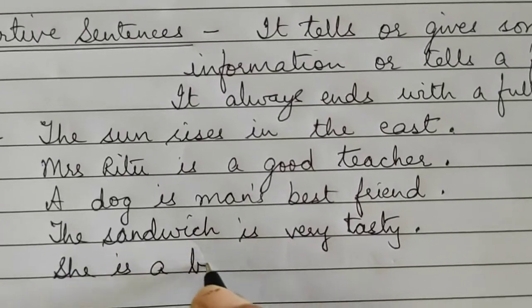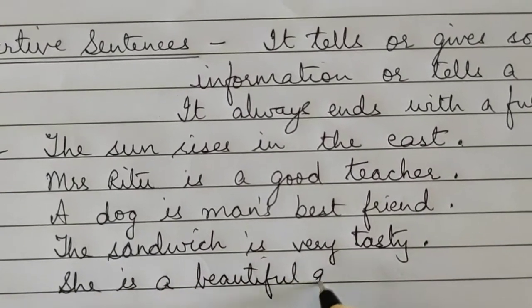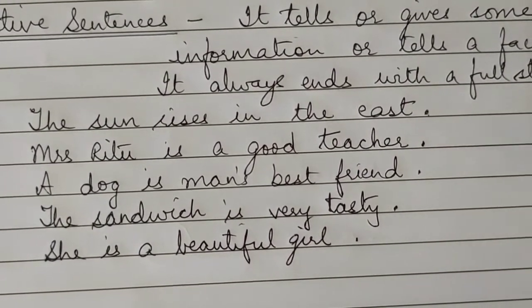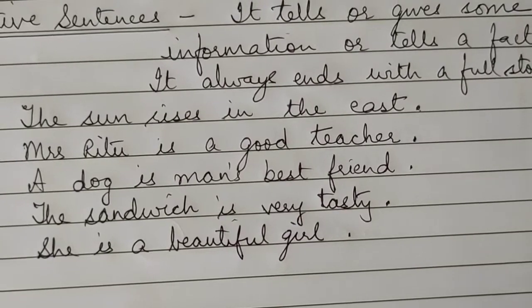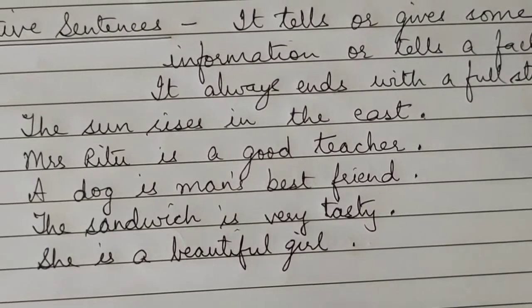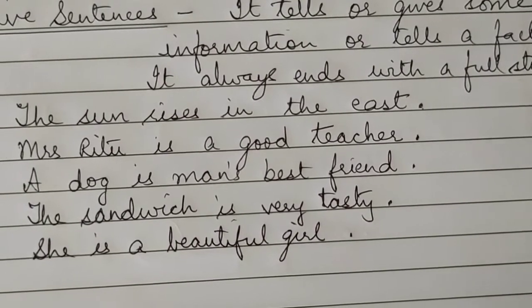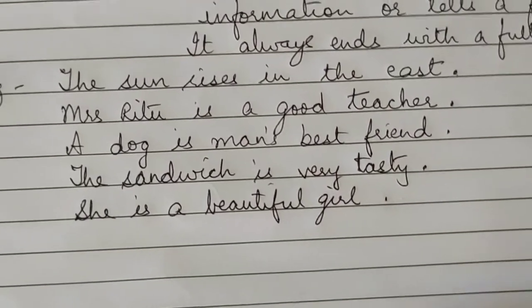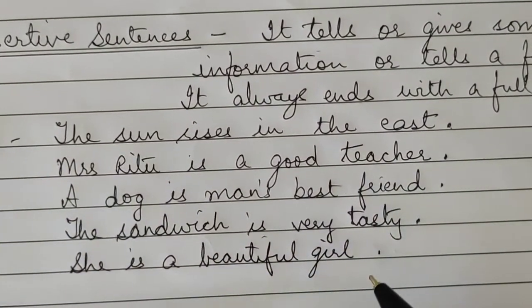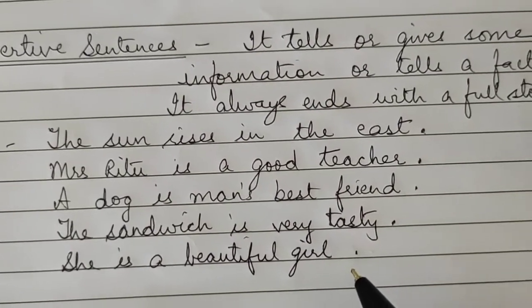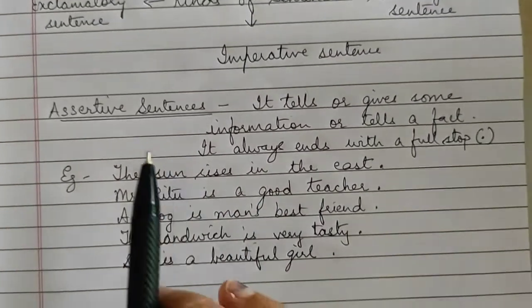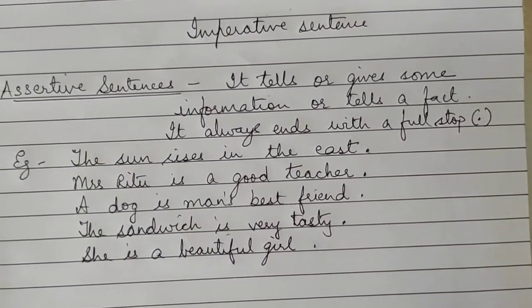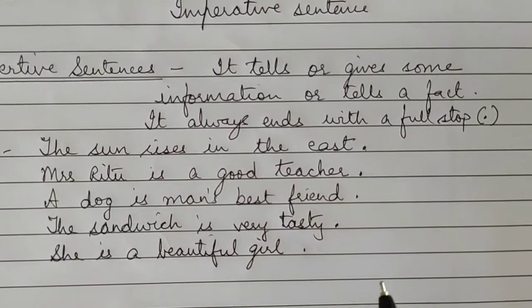She is a beautiful girl. Here I am telling a fact related to one girl, that she looks very beautiful. So this is also an assertive sentence. And all these assertive sentences end with the full stop. Understood? So again, assertive sentences give us some information or they tell a fact, and these sentences always end with a full stop.